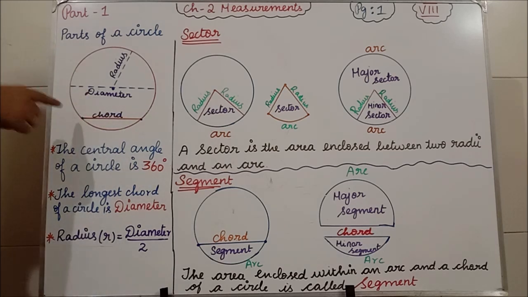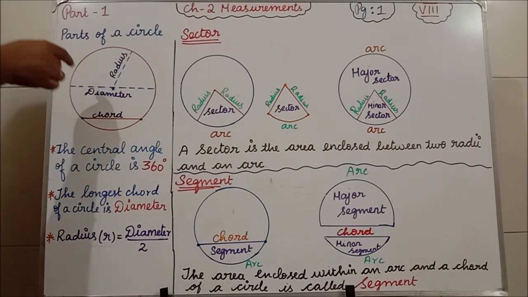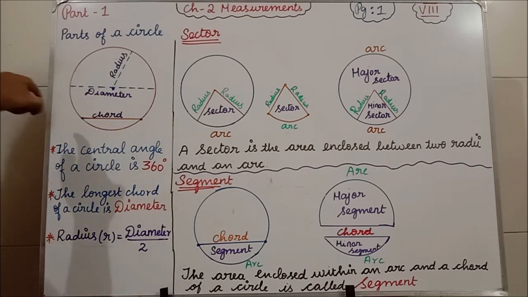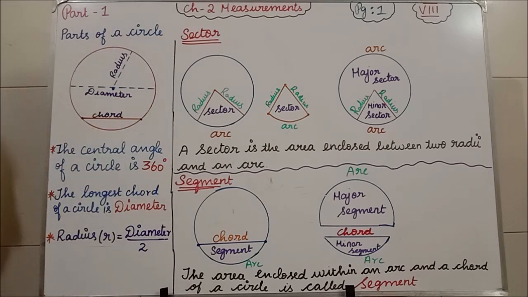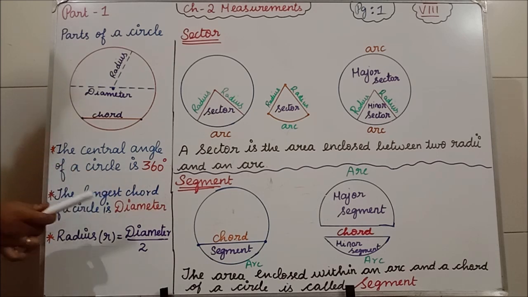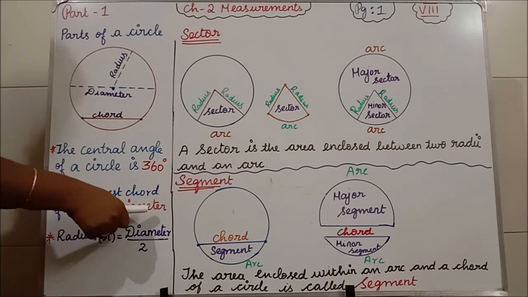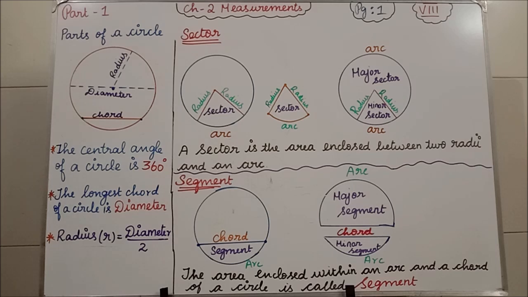Then this line segment is called the chord. You can ask me a question, ma'am, whether diameter is a chord? Obviously, diameter is also a chord, but that is the longest chord in the circle. Okay? That is a very important concept. The longest chord of a circle is what? Diameter. Okay? So, this is a very important one mark.